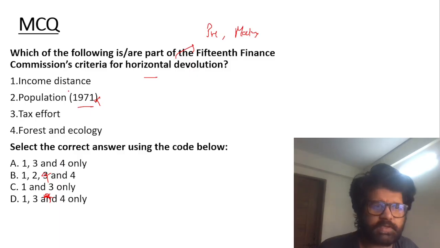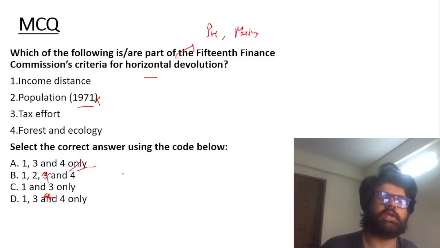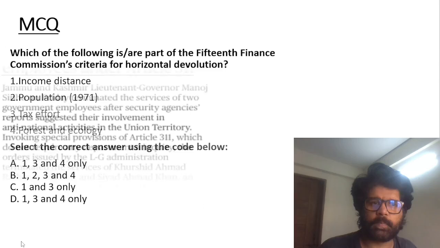Now you're left with all the other three as criteria. So 1, 3, 4, A is the answer: income distance, tax effort, forest and ecology.